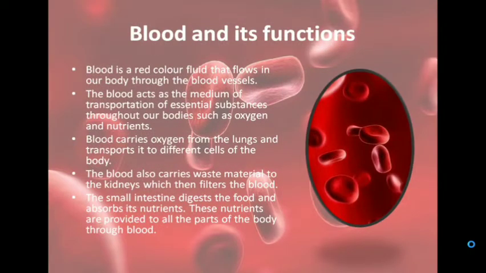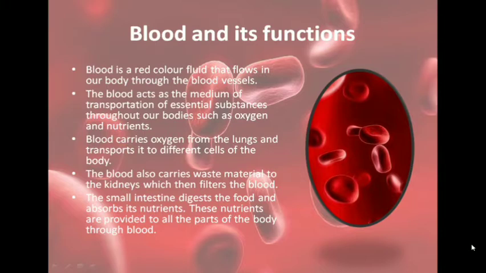Now in case of humans, our circulatory system consists of the blood vessels and the heart. So first of all, let us see the structure of blood and its function. Blood is a red colored fluid that flows in our body through the blood vessels. The blood acts as a medium of transportation of essential substances such as oxygen and nutrients.